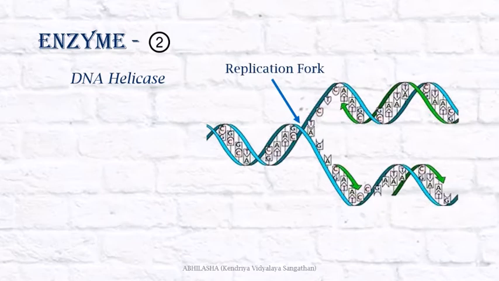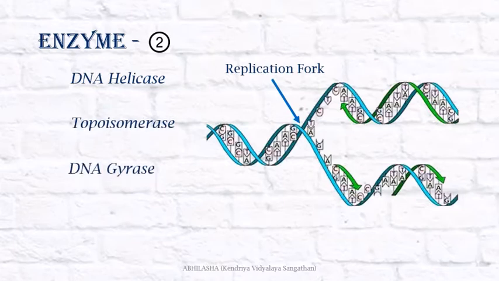When you open a supercoiled structure, a tension is created in that structure. Now there are two enzymes which help in this uncoiling: topoisomerase and DNA gyrase. And then finally there is DNA ligase, which joins the discontinuous pieces of DNA to form a continuous chain.